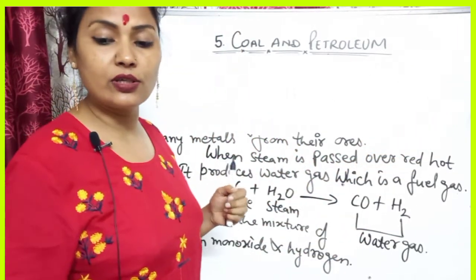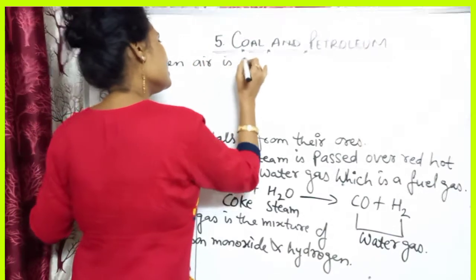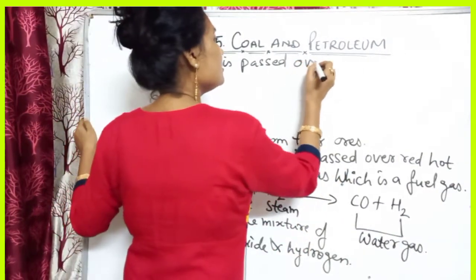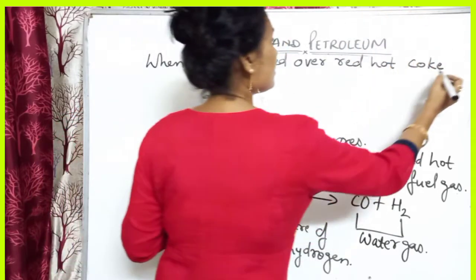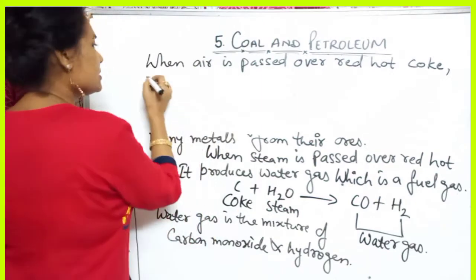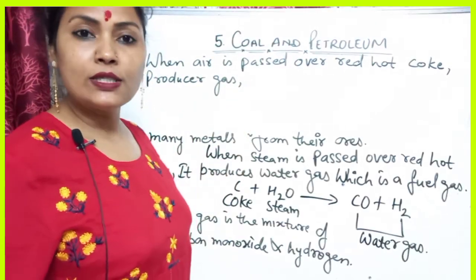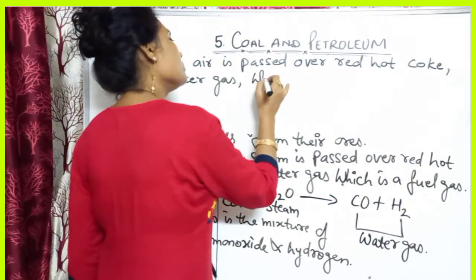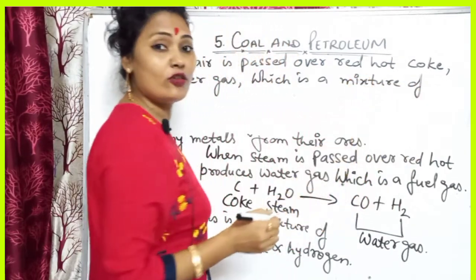So you can write: when air is passed over red hot coke, then producer gas is obtained, which is a mixture of carbon monoxide and nitrogen.